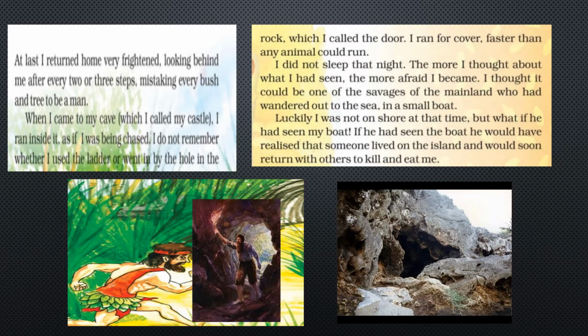After a long time, he was sitting near the island. He was thinking whose footprint it was. At last, what happened? He returned home. Where is his home? Robinson Crusoe's home. He was living in the cave. Where? See the front given. Cave, which I call my castle. Where he lived, near the island, there is a cave. It is known as Island Cave. There Robinson Crusoe was living and he was calling that cave a castle.